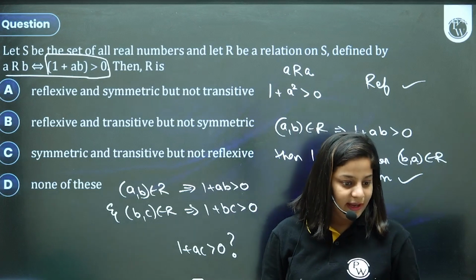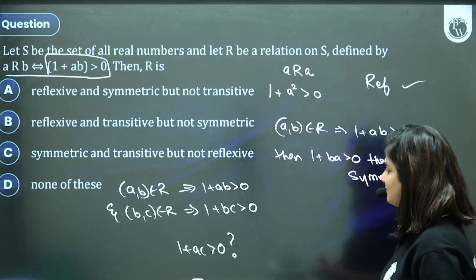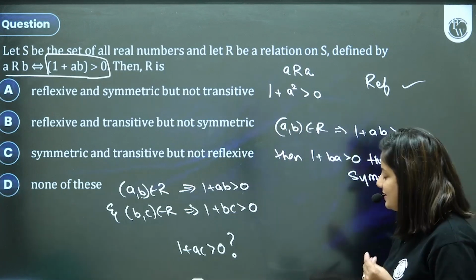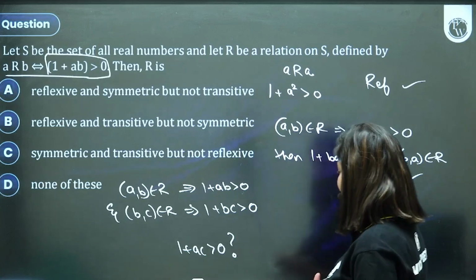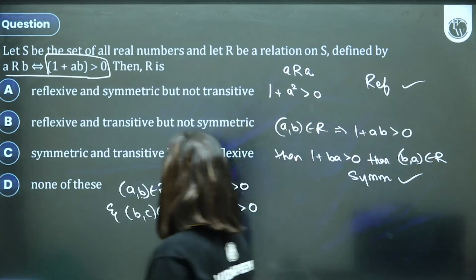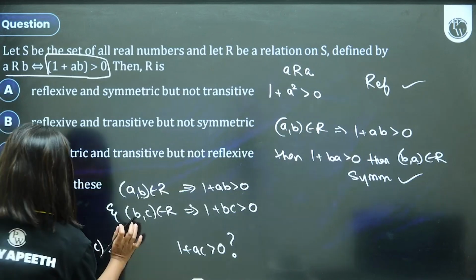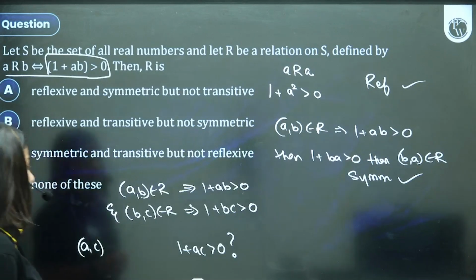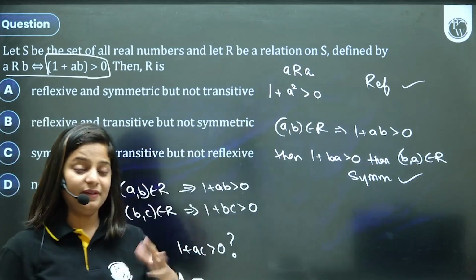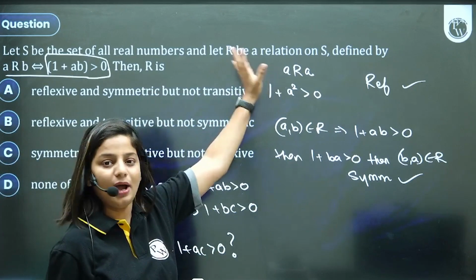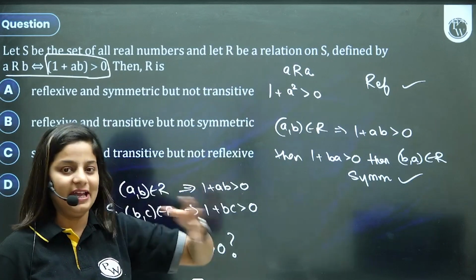Recording is happening. Yes. So here I think we can play with something. A comma C belongs to relation or not? That's a question. Because they have said real numbers, I can take positive, negative, fraction, anything.